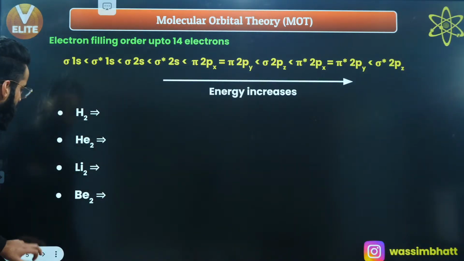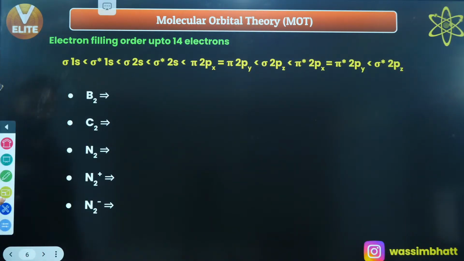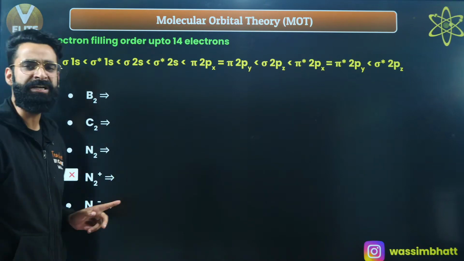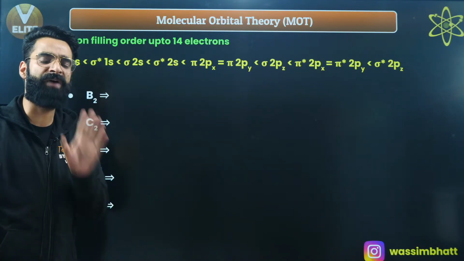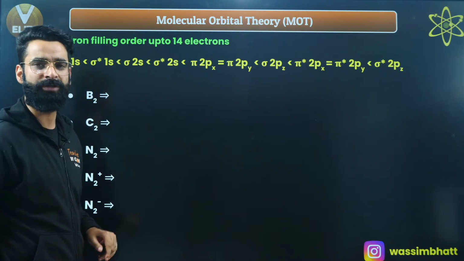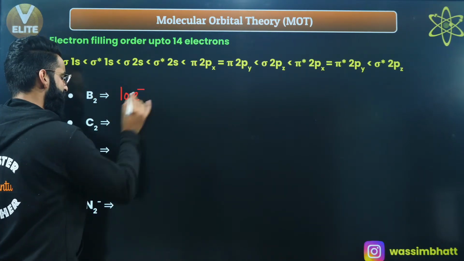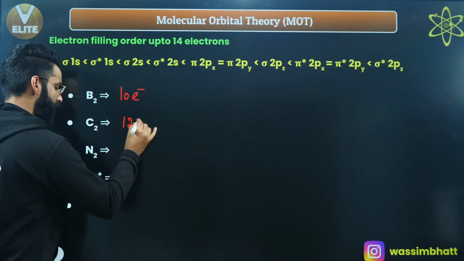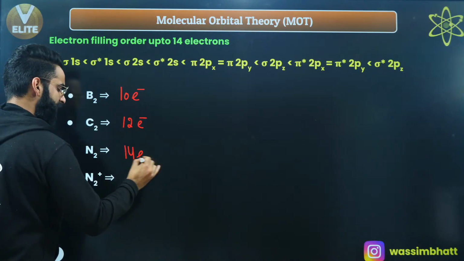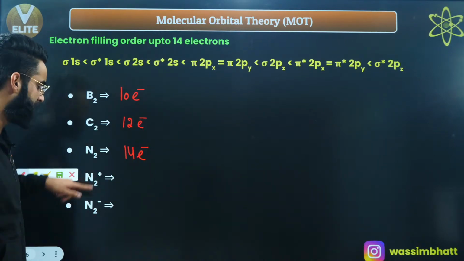Let's talk about a few more molecules. If I talk about B2, boron has an atomic number of 5. That means in one atom of boron there are 5 electrons, so in 2 atoms of boron there will be 10 electrons. Similarly, C2 will have a total of 12 electrons, and N2 will have a total of 14 electrons. This is N2 with a positive charge.